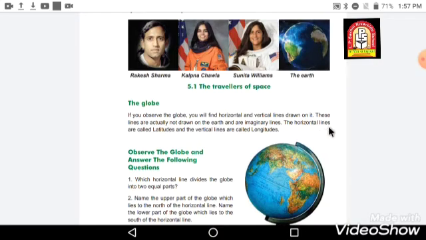The horizontal lines are called latitudes and the vertical lines are called longitudes. So the horizontal lines on the globe are called latitudes, and the vertical lines on the globe are known as longitudes.